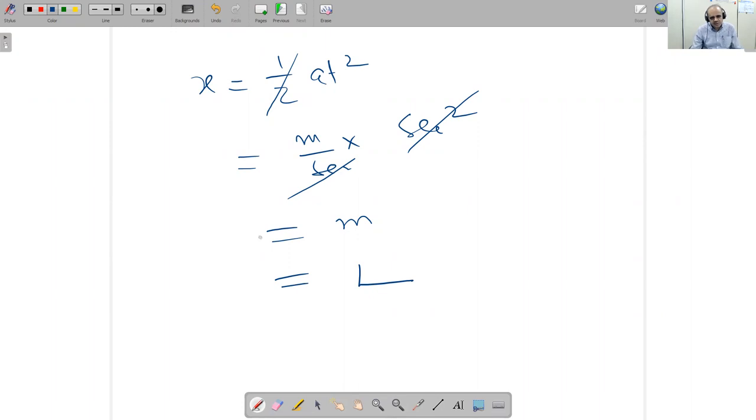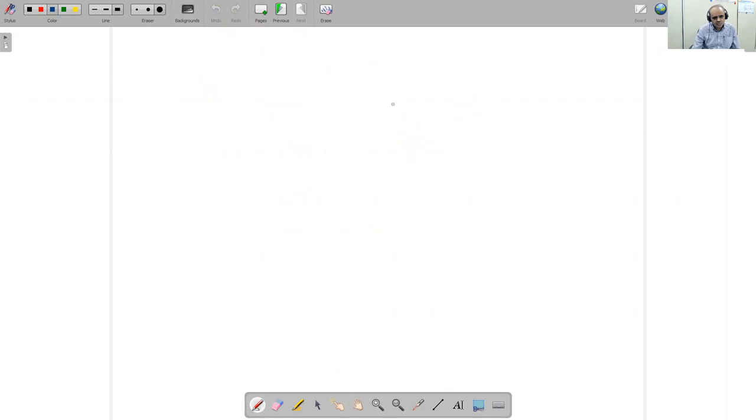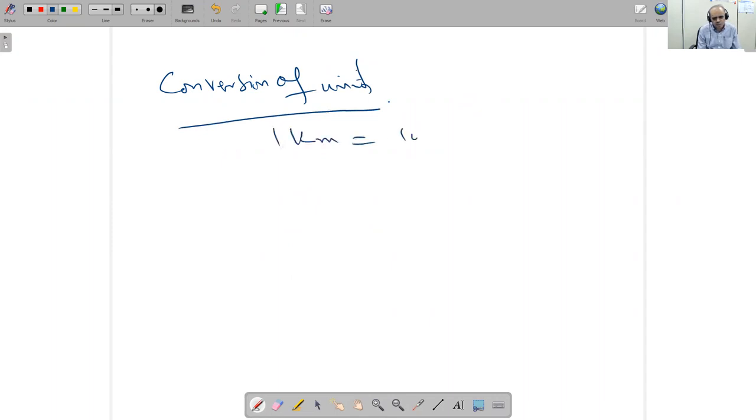The next thing is the conversion of units. How can you convert the units? So you know that 1 kilometer is equal to 1000 meter. You should remember this one. And 1 meter will be how many kilometers? 1/1000 kilometer.